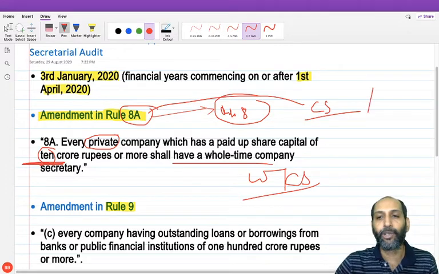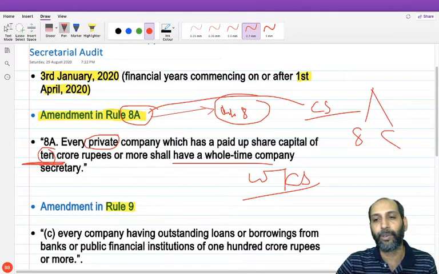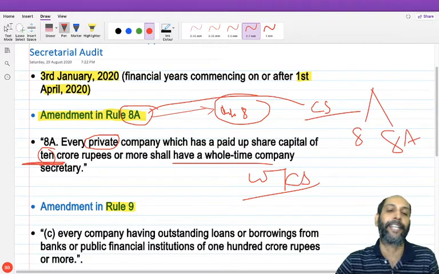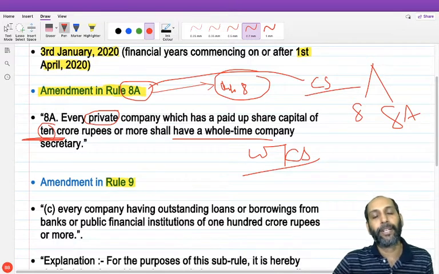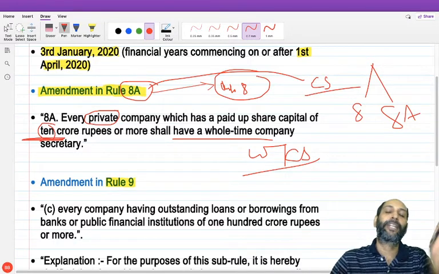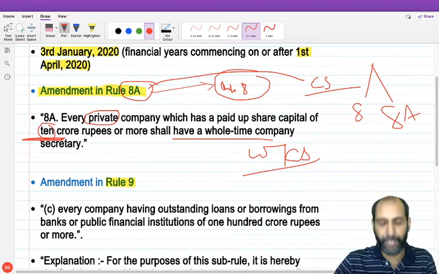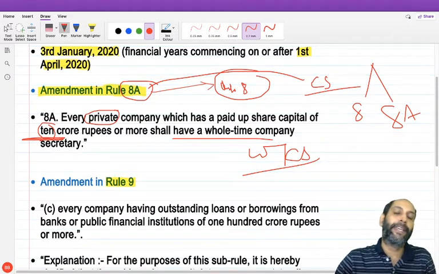So whenever you study CS provision or KMB provision, you must not forget to differentiate between Rule 8 and Rule 8A. So friends, that was the amendment. The limit of 5 crores for the paid up capital in the case of a private company has been elevated or increased to 10 crores. So it's a relaxation basically.